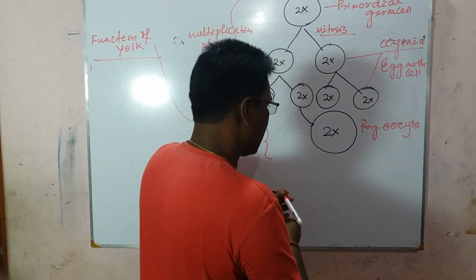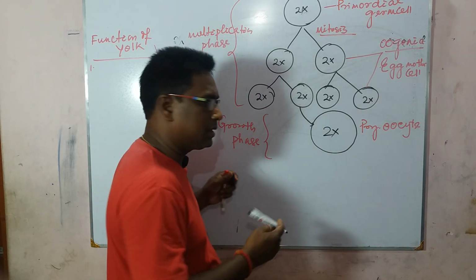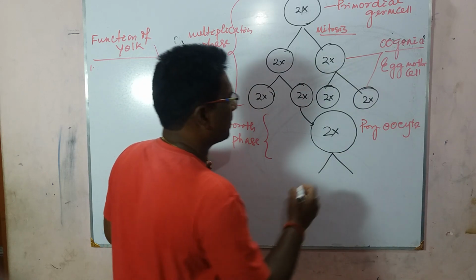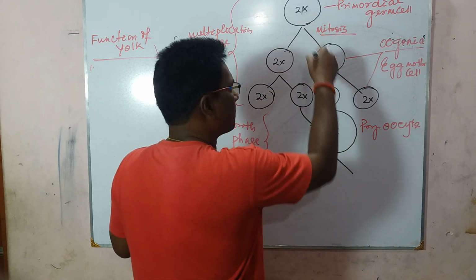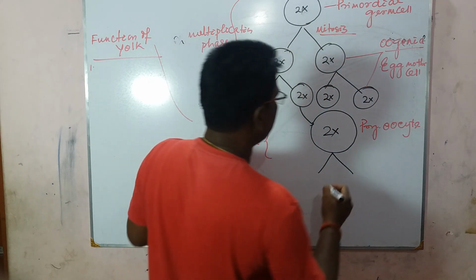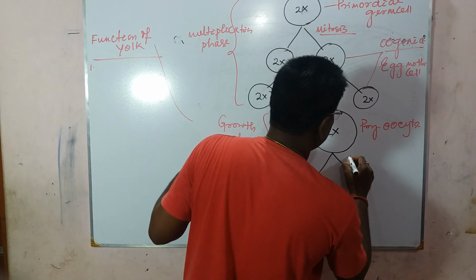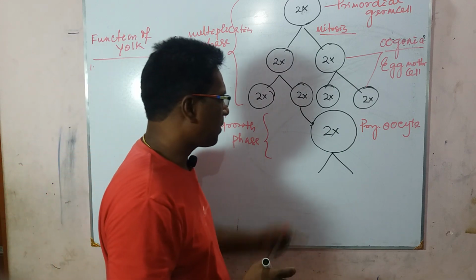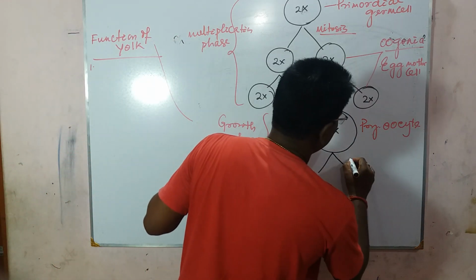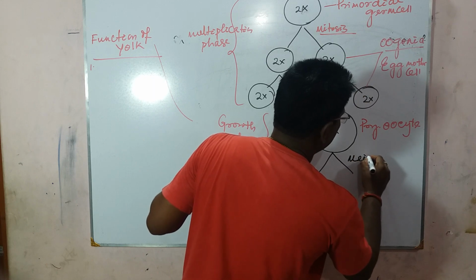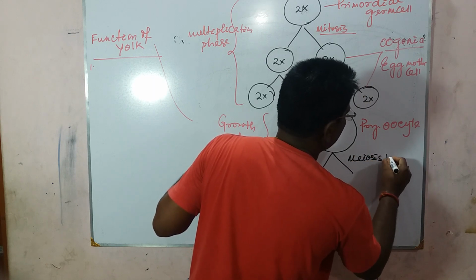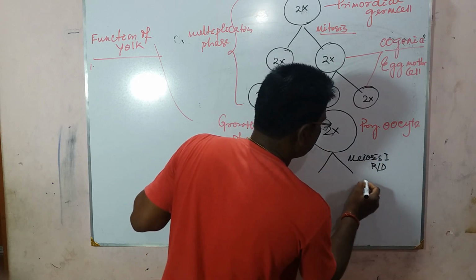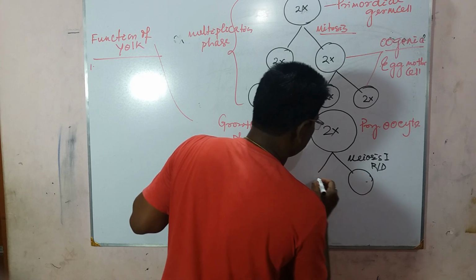And the final or last phase of oogenesis is maturation phase. Here mitosis takes place in multiplication phase, and during maturation phase, as gametes are always haploid, from that diploid primary oocyte, in meiosis 1, it is reduction division and produces 2 daughter cells.